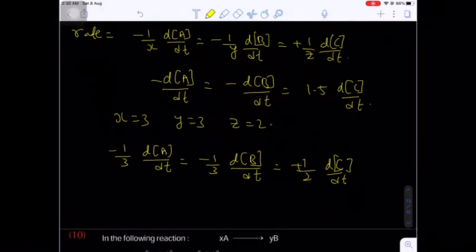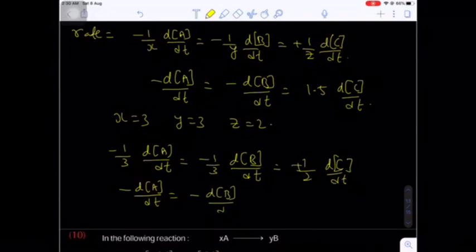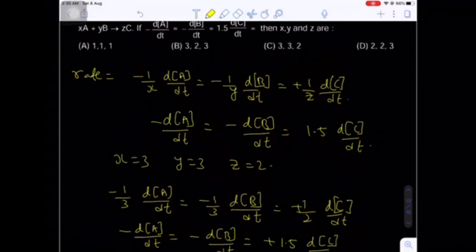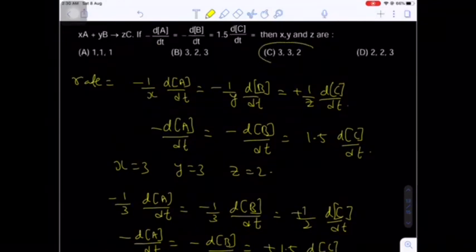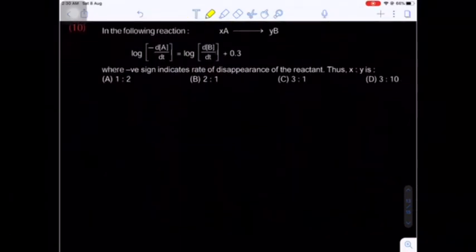Okay. Now if you see, multiply with 3, so you will get minus of dA by dt, 3 by 3 gets cancelled, minus of dB by dt equals plus 3 by 2, 3 by 2 nothing but 1.5 dC by dt. So option C is the correct one, hit and trial method.